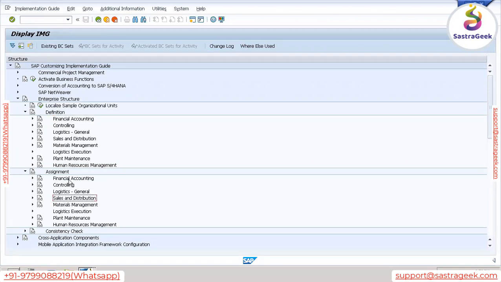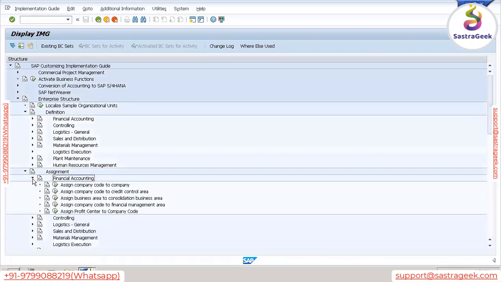So let's assign this. First, go to financial accounting. Under definition financial accounting, we defined here, and we need to assign. Now you see, assign company code to company. Let me ask one more question. You all know, yesterday we discussed, what is the difference between company code and company?